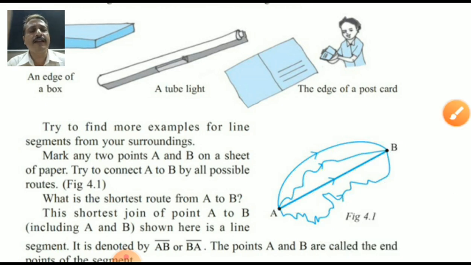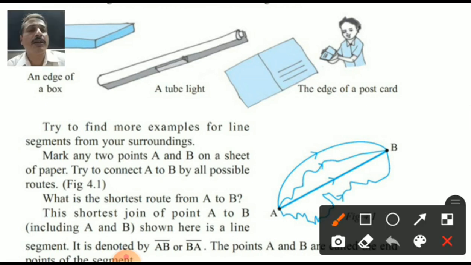But which is the line segment? Only one, the middle one, the straight line. No arcs, no curves are allowed. What is the shortest route from A to B? Yes, the shortest route from A to B, join AB, including A and B. Shown here, it is a line segment denoted by AB.